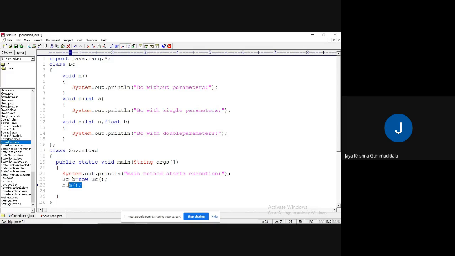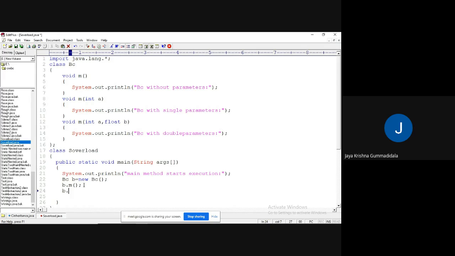What happens during the compilation process? It is going to check whether the corresponding m method exists which takes no parameters. Yes, it exists. And during runtime also, the same method is going to be called. So it is called static polymorphism, meaning that during compile time itself, it decides which method is going to run at runtime.